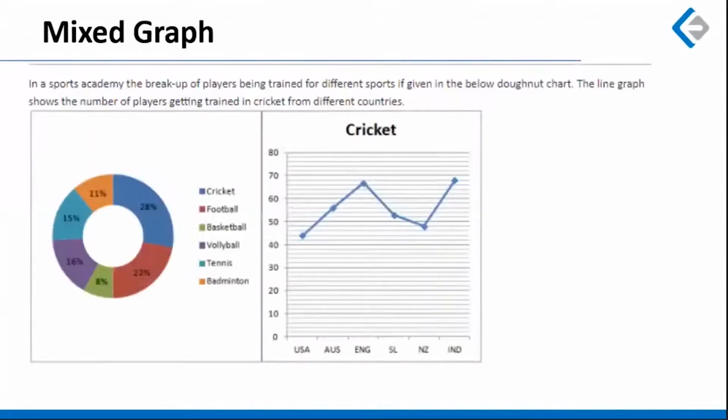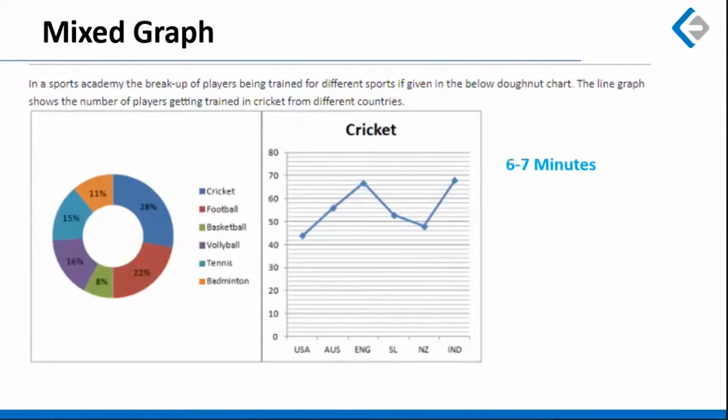A question on mixed graph. Well, this was an easier one, a donut chart followed by a line graph. One could easily relate the data over here because the number of cricket players were given for each country. So if you simply add up all these cricket players and equate that to 28%, which is visible on the adjacent graph, you can calculate the total number of players, which was 100%. And once you crack the total number of players, you can answer the questions following it.